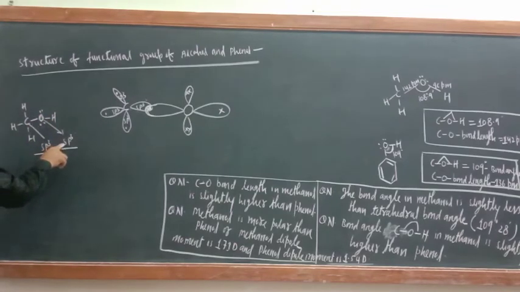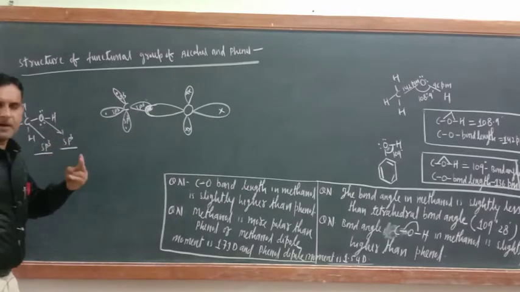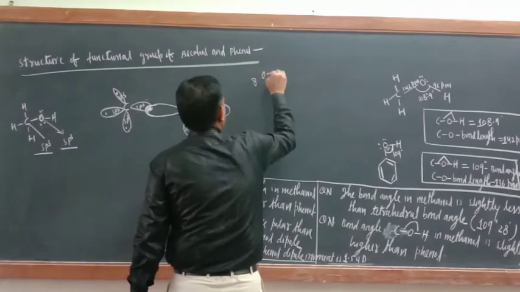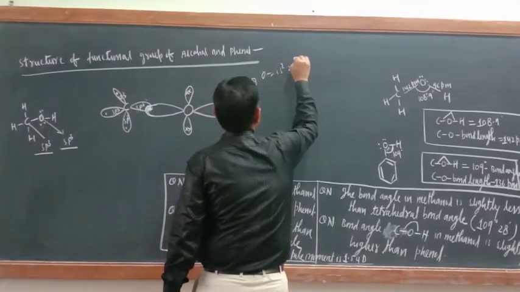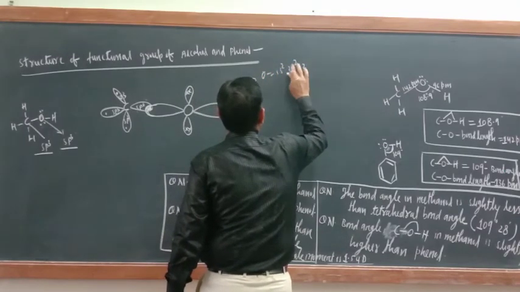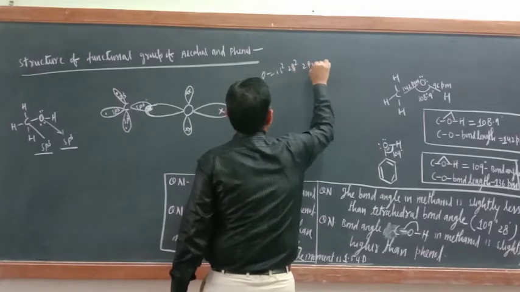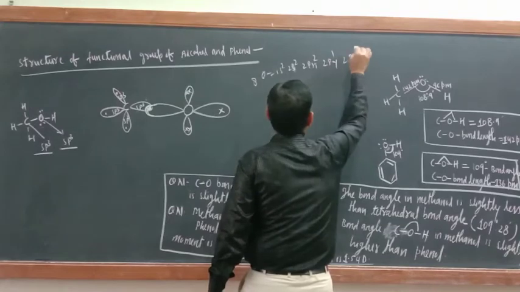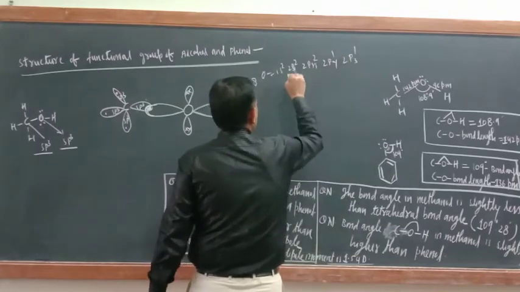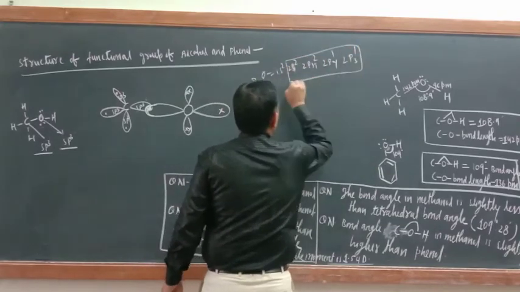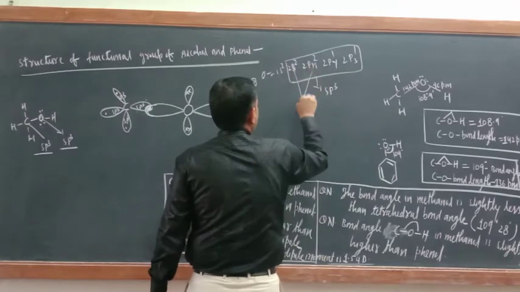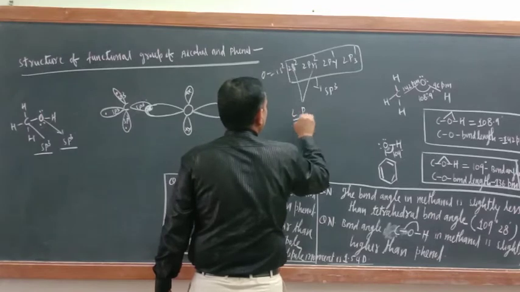In oxygen, with atomic number 8, the configuration is 2s2, 2px2, 2py1, 2pz1. So what is the name of the hybridization? Hybridization is sp3. It means this one and this one are present as a lone pair.